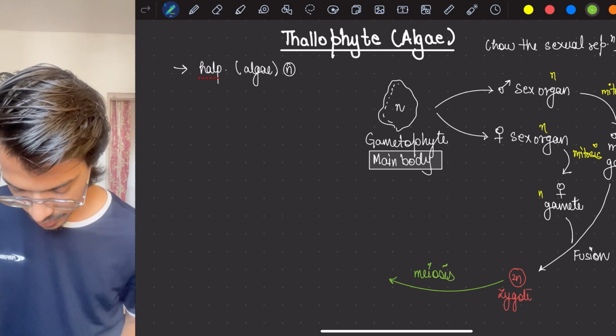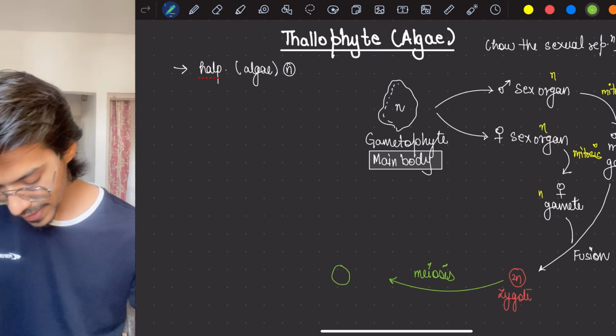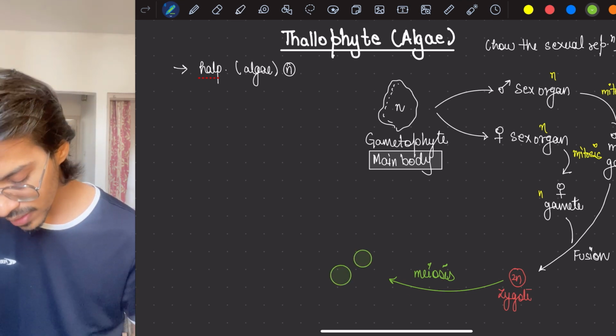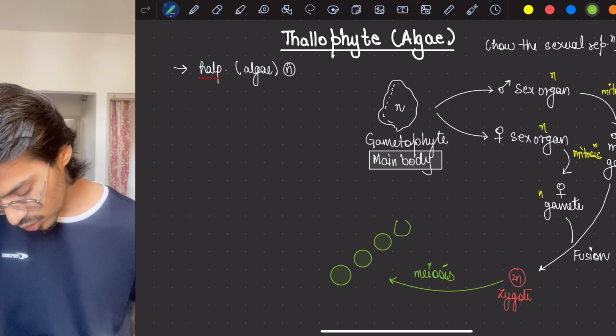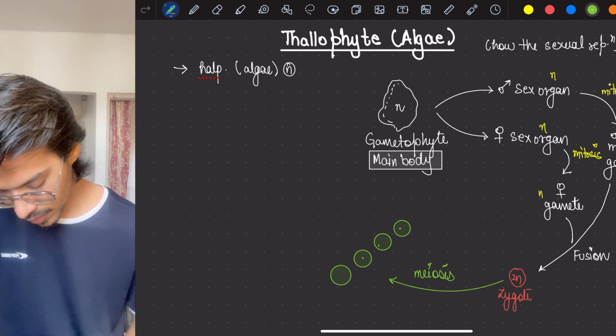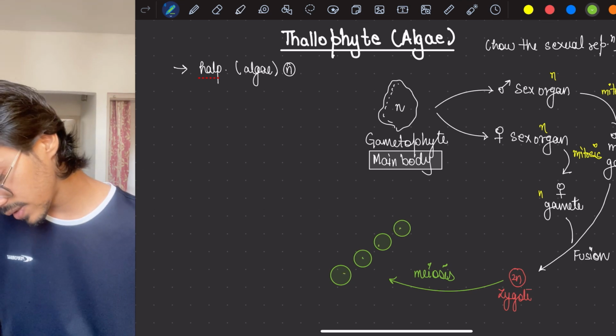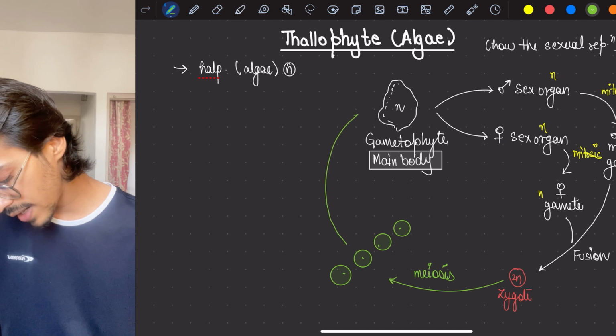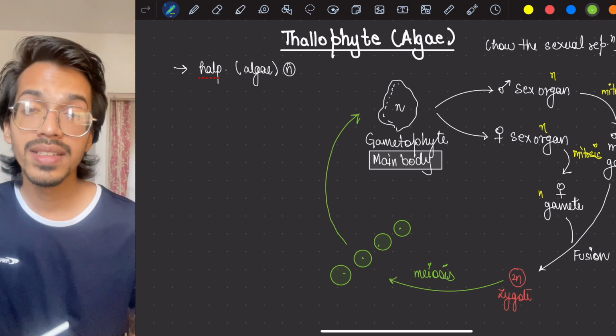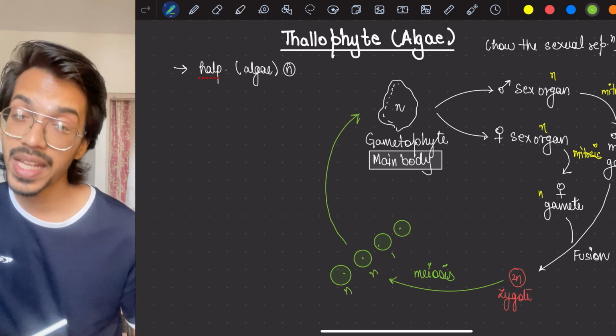These 4 cells will finally germinate into this. Each of these cells is haploid, and it will germinate into a new plant body which is haploid. This is the life cycle of the algae.